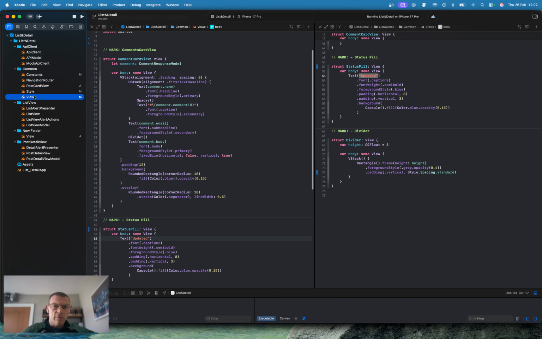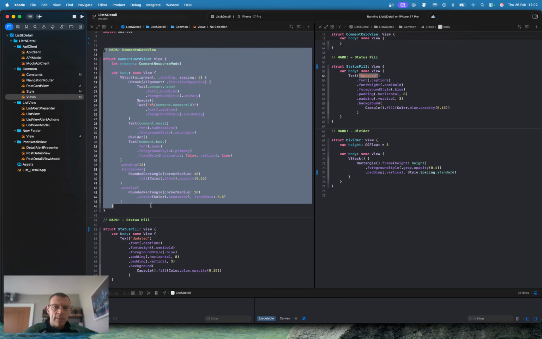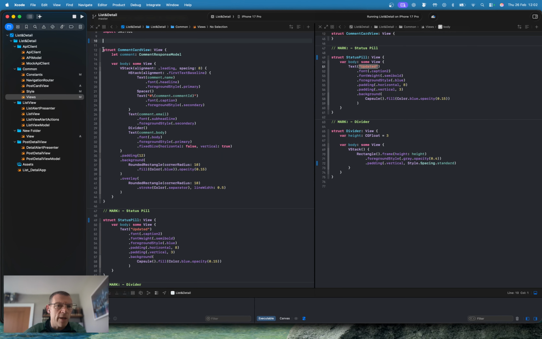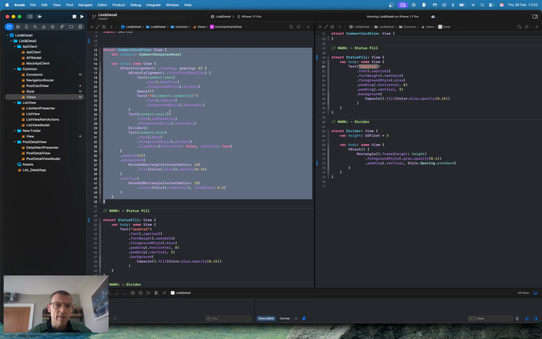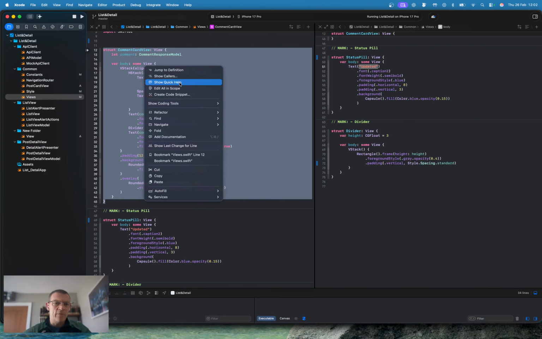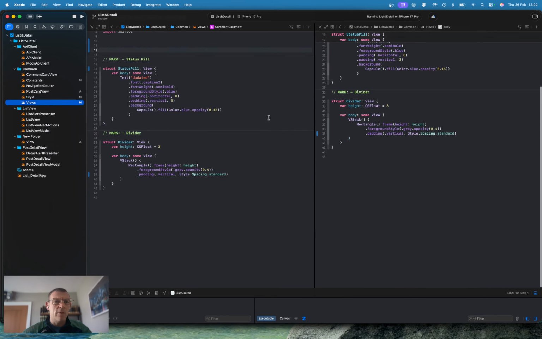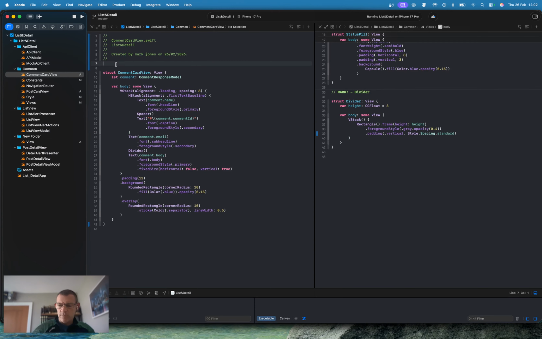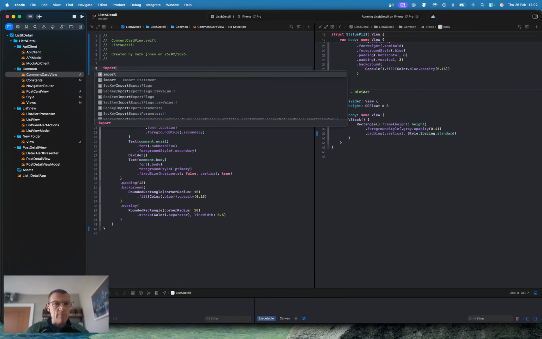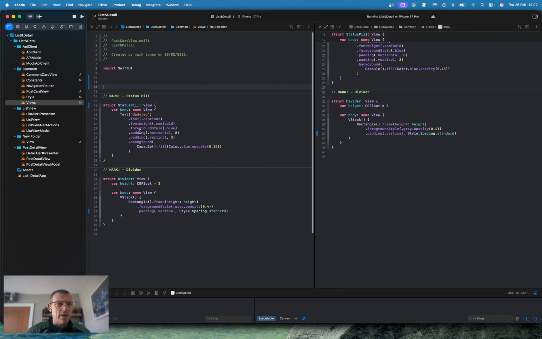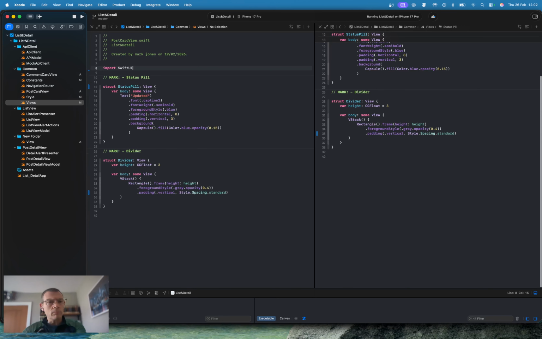So go to the view here. We have the comment card view here. Let's get rid of this. We don't need this marker if he's got his own file. And I think he should have, because he is a large enough view and we don't want to just contain these all in a file when they deserve their own file. So import SwiftUI. Thank you. Let's go back and just remove that spacing in the last file like that.